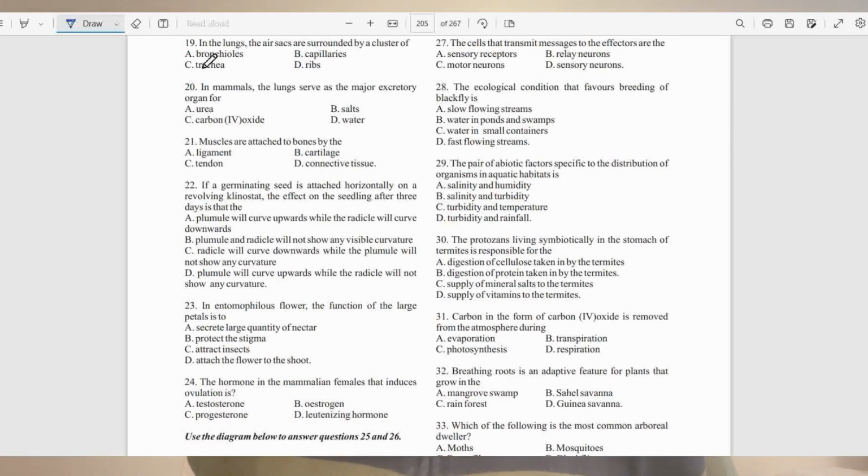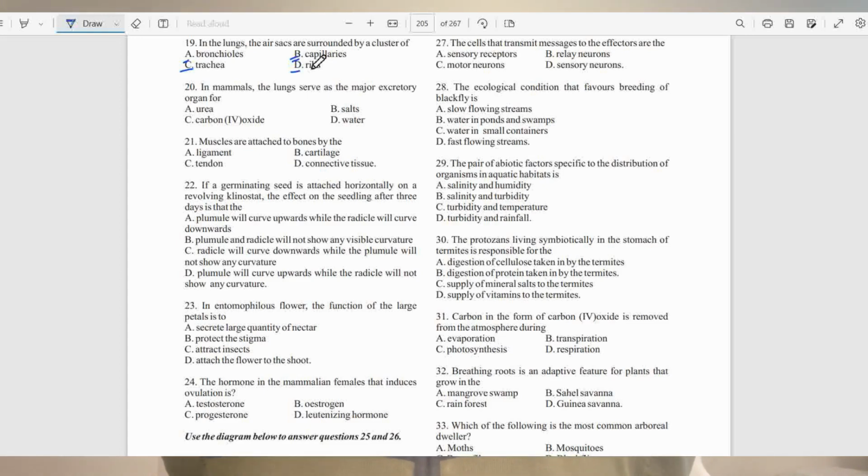Question number 19. In the lungs, the air sacs are surrounded by a cluster of A, bronchiole, B, capillaries, C, trachea, D, ribs. The right answer to this question is B, capillaries.